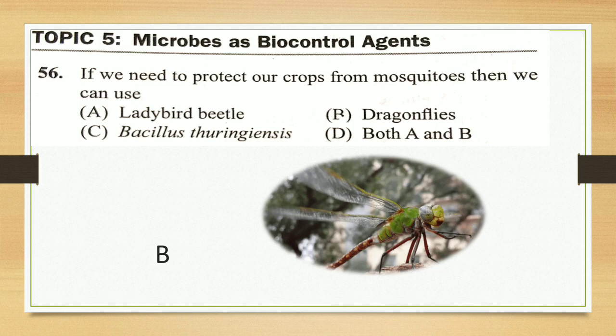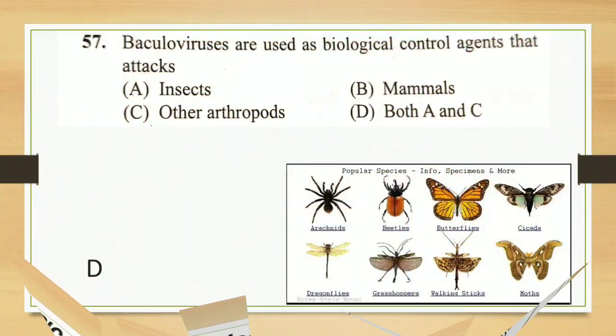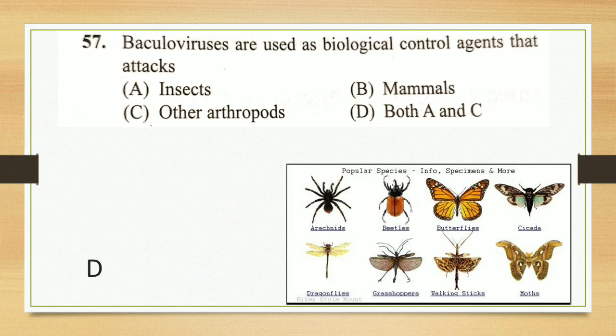Next question. Baculoviruses are used as biocontrol agent that attacks the what? Insect, mammal, other arthropod, or both A and C. Baculoviruses are biocontrol agents.